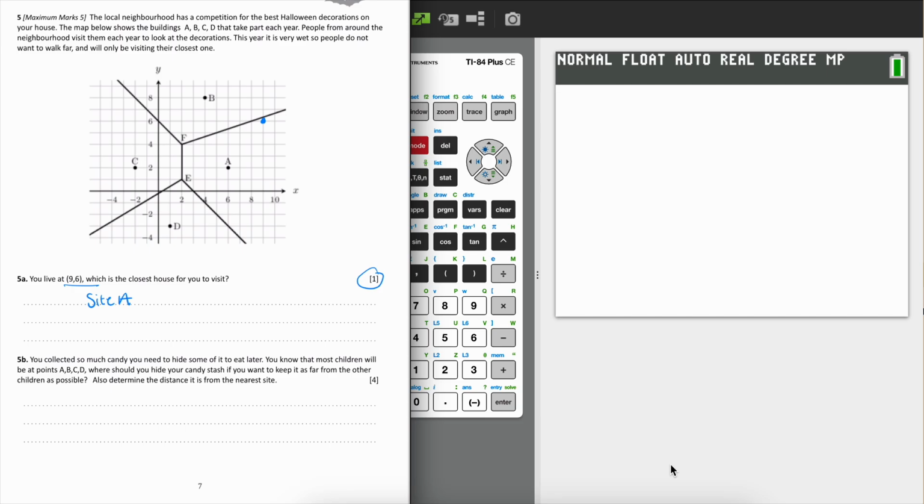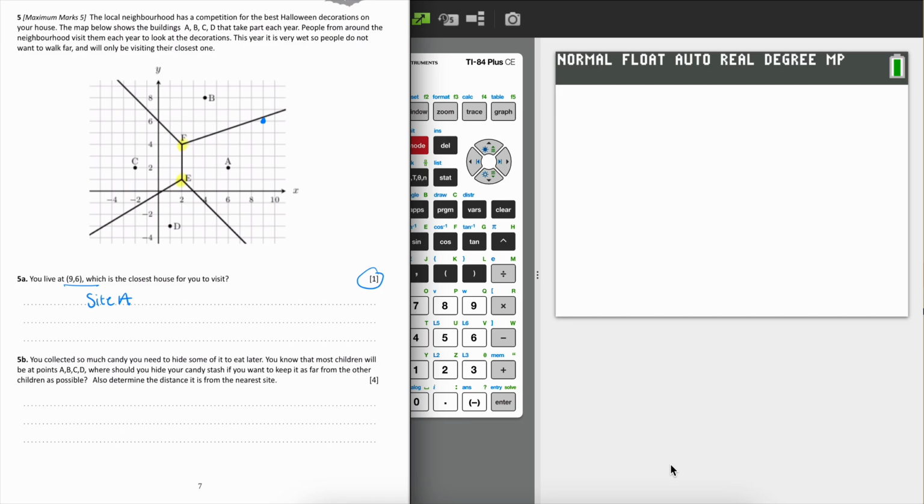And then this is part of a trick or treating question. It says that you've collected so much candy that you need to hide it. If you don't want to hide it close to A, B, C, or D, because there's too many children that might take it, where is the furthest point away to hide the candy? Now, we know that any answer to a question like that, the furthest point away or the largest circle, is going to be either of the two intersections. So we know that it needs to either be E or F.